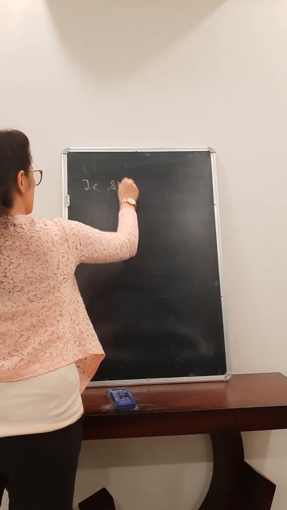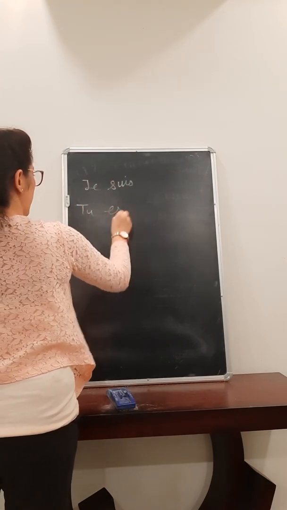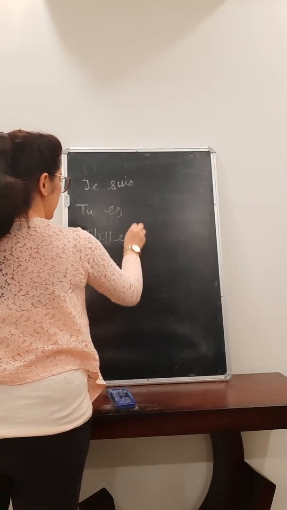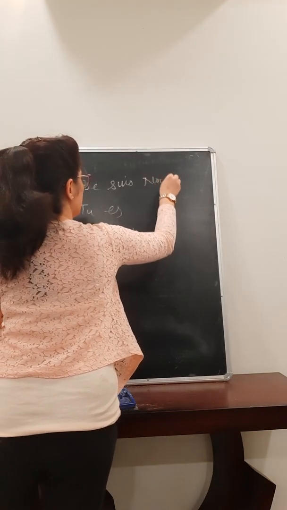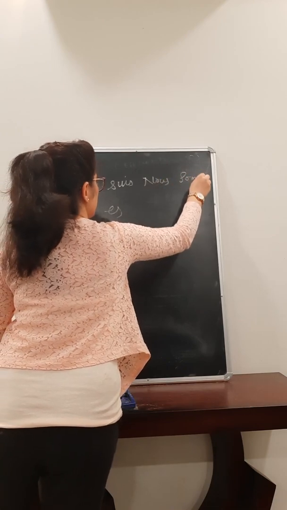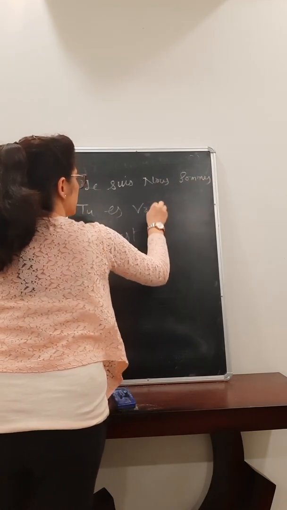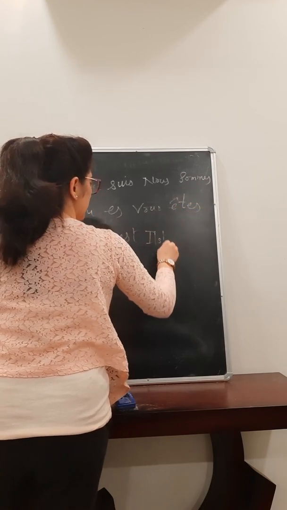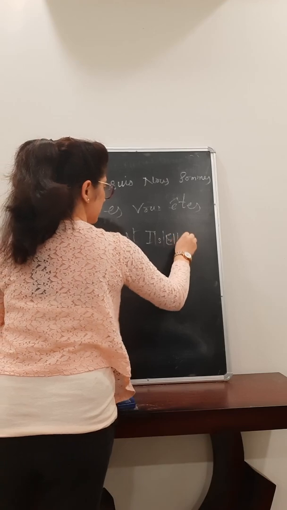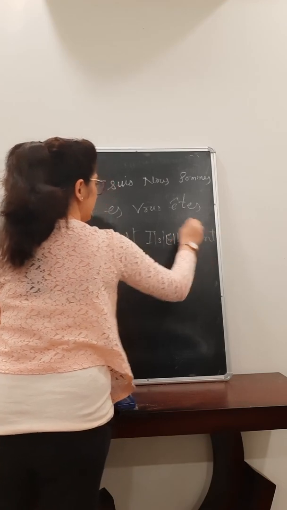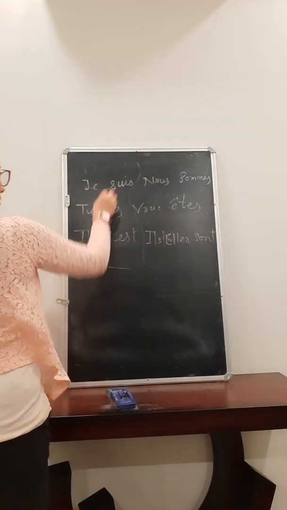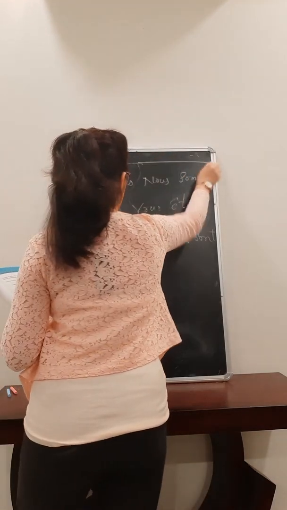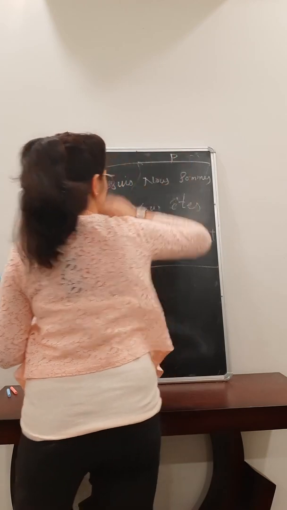Je suis, tu es, il, elle est, nous sommes, vous êtes, ils, elles sont. Right? So this portion is for singular subjects and this portion is for plural subjects.